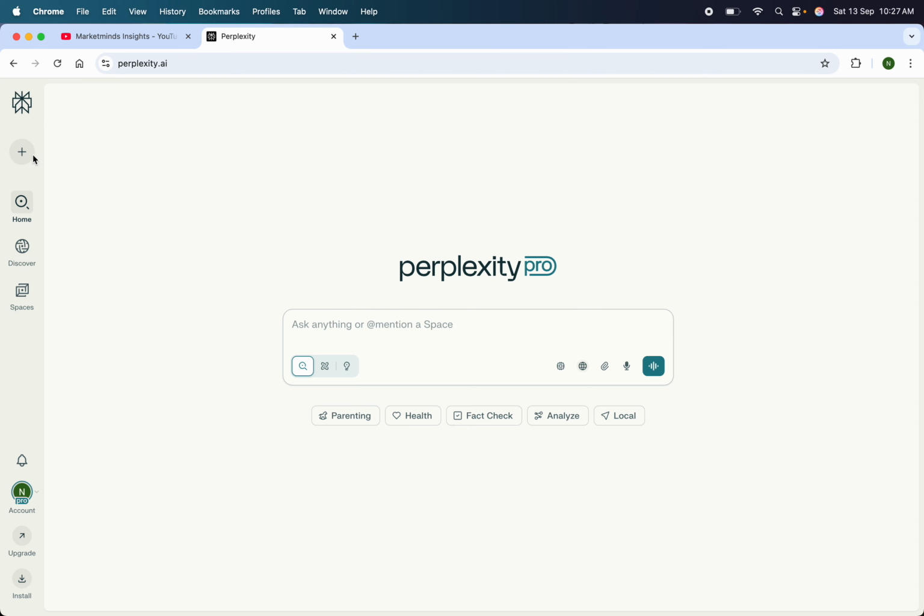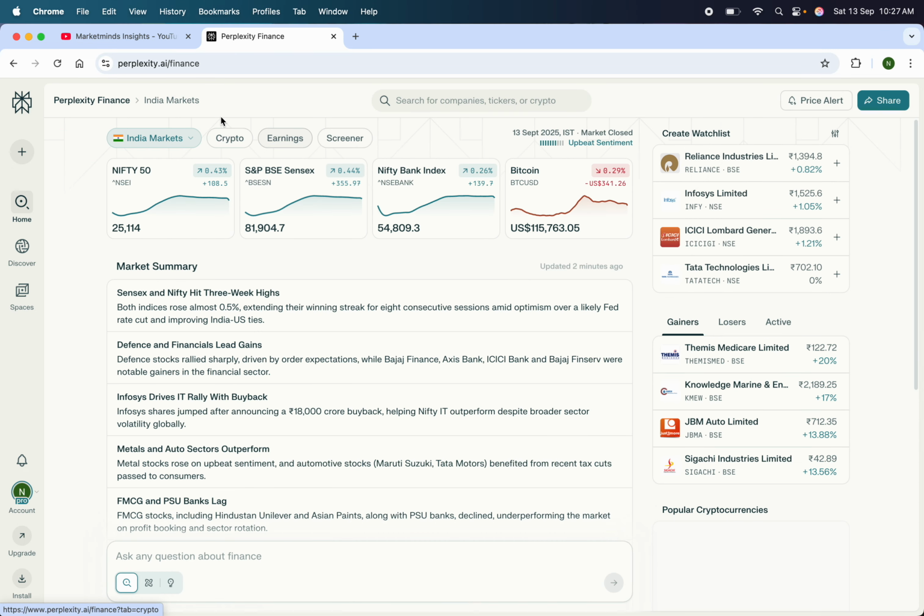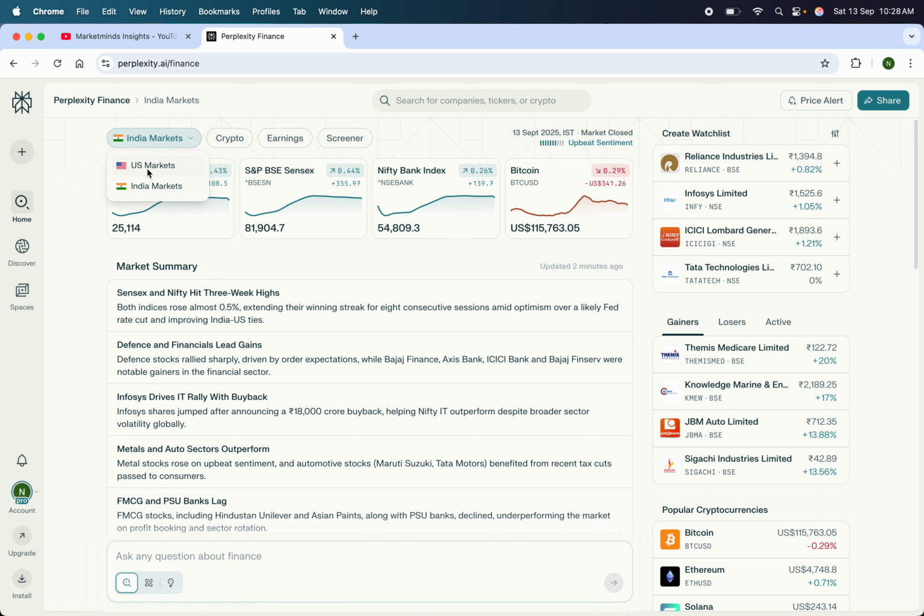Now when we click on this plus icon, we can see the home button. In home, we have various categories. Currently we'll be focusing on finance as we have to do the fundamental analysis. Once I click on finance, it will show me two options. One is the Indian market and the other one is the US market. We'll deep dive on both of them. First, let's start with the Indian market. Not just the Indian market, we can also see how we can analyze cryptos.